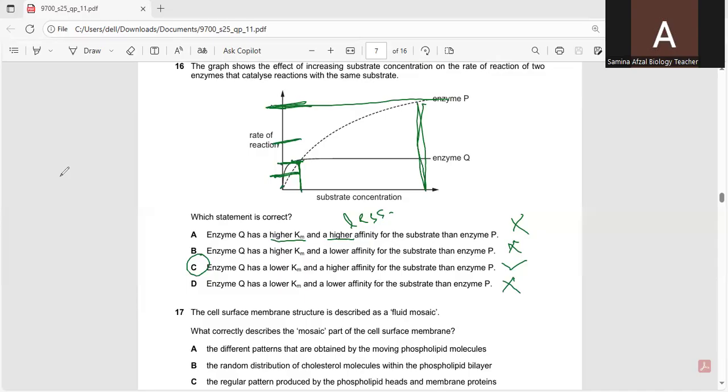This is evident from the graph, where the curve for enzyme Q flattens out much sooner than the curve for enzyme P. So therefore, enzyme Q has a lower Km. A lower Km value signifies a higher substrate affinity, so it has a higher affinity for the substrate than enzyme P. So according to this, C is the correct option.